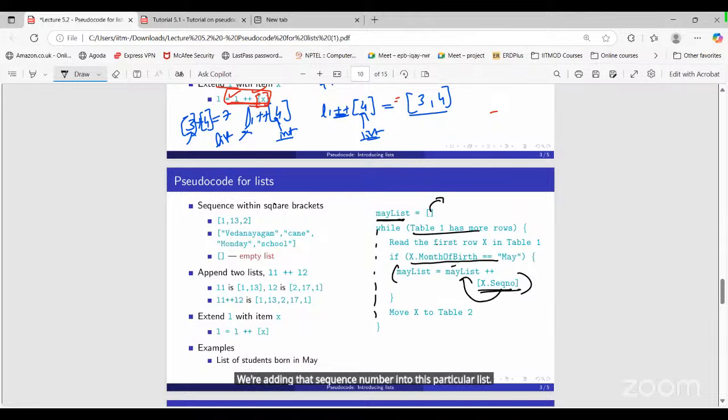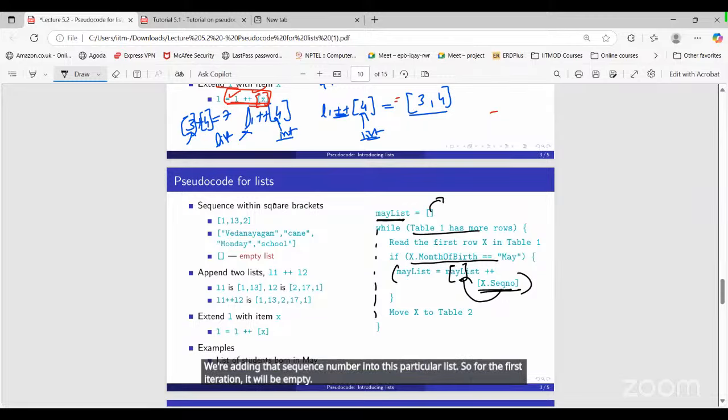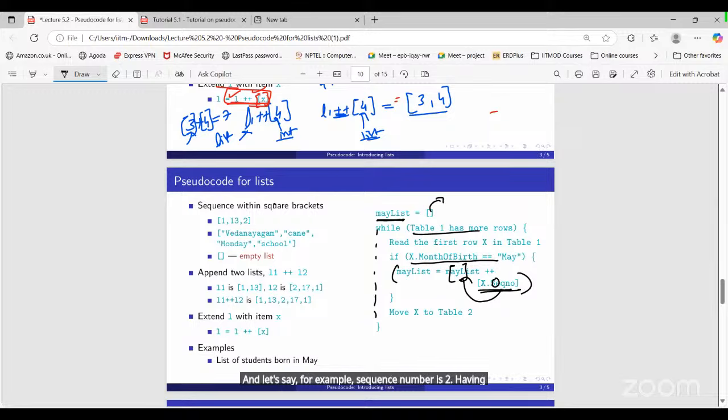For the first iteration, it will be empty. Let's say the sequence number is 2, having the month of birth May. So we are going to add it like this. So the output will be what?